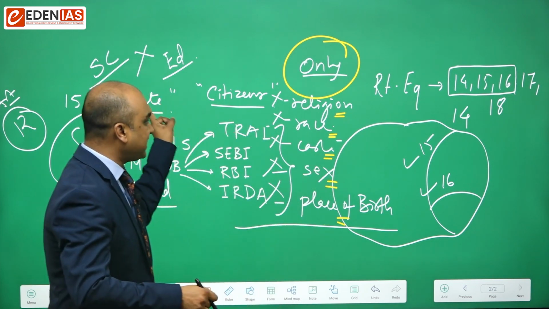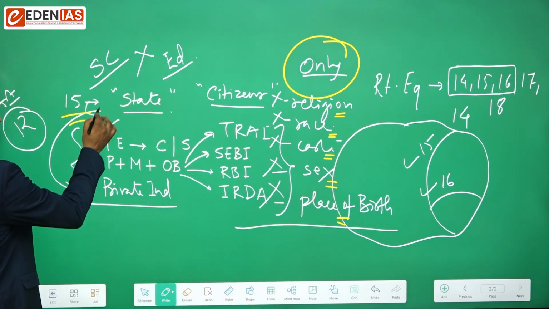It will call this action as violative of Article 15, Clause 1.